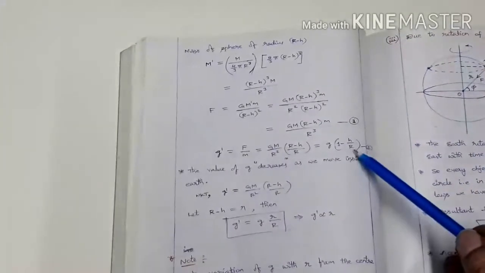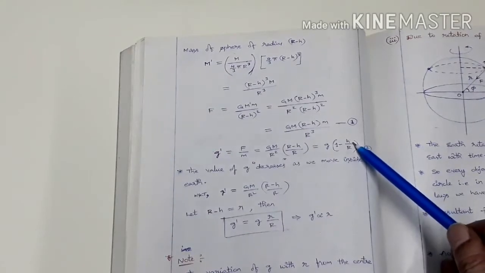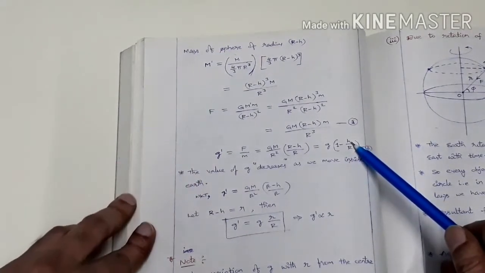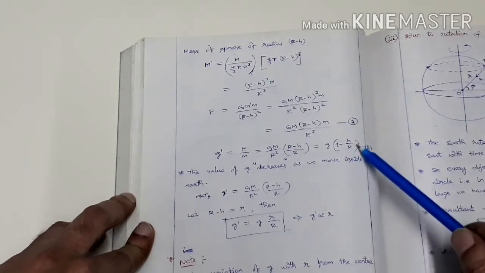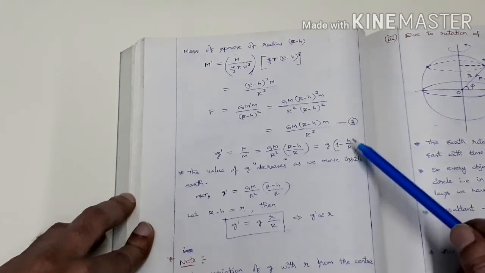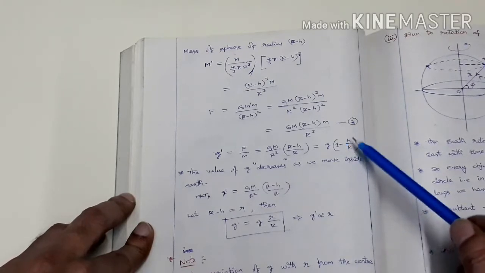So as depth h increases, what happens to the value of g? The g value decreases. As h increases, h by R increases, and as this value increases, 1 minus the increased value makes this bracket value decrease.